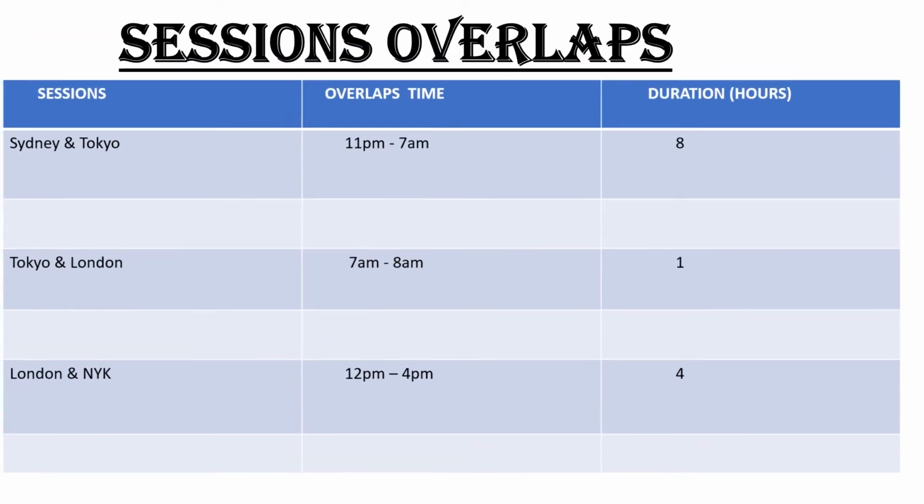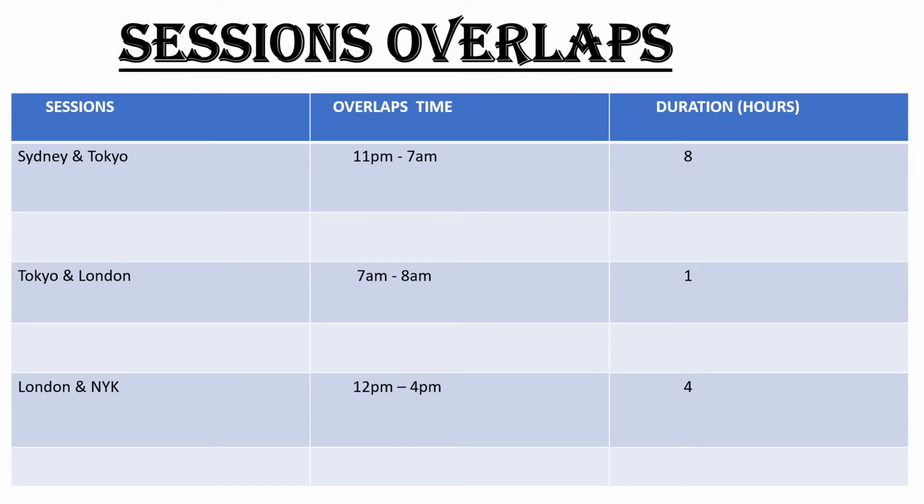Yeah, so we are now on market session overlaps. As you can see, you have three major market overlap sessions here. The first one has to do with the Sydney and Tokyo sessions overlap. These sessions overlap between 11 p.m. and 7 a.m., and it lasts for 8 hours.